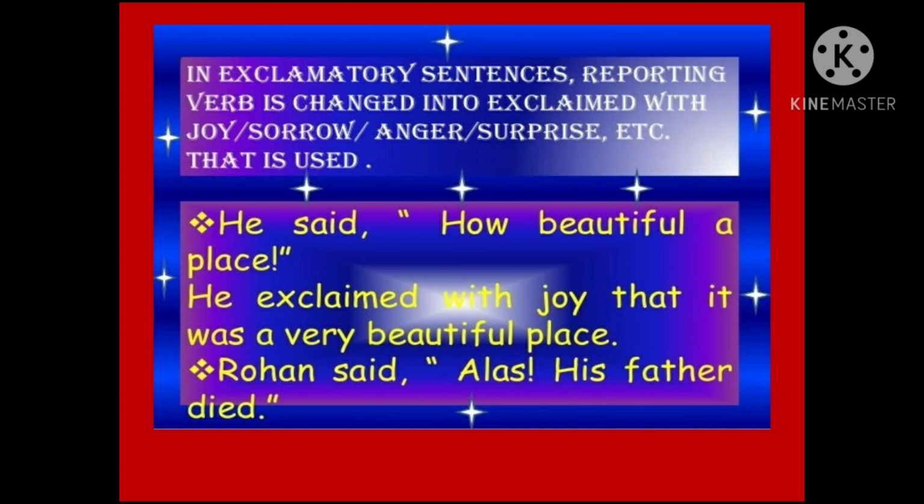Look at the example. He said, "How beautiful a place." How can we report this sentence? He exclaimed with joy that it was a very beautiful place. We use the conjunction that. Okay? Then we use a statement. How beautiful a place was an exclamatory sentence. We changed the exclamatory sentence into a statement. He exclaimed with joy that it was a very beautiful place.